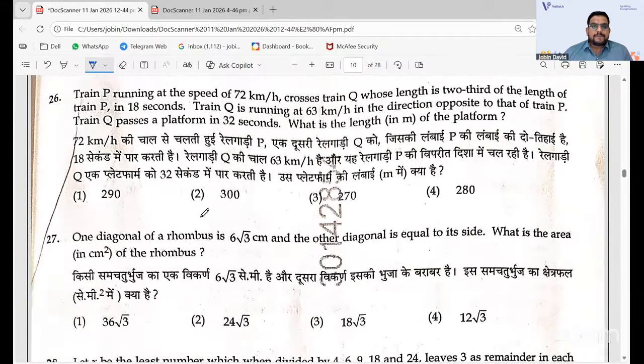Train question. They have twisted it, but we have learned relative speed and all, so we know. The idea is that a train passes another train on a platform, and there was a very big confusion in that, but it was actually easy. But you need to convert all those kilometers per hour to meters per second, which will take a little bit of time. Find the length of the two trains, then go with the idea. So the answer will be 290 meters.